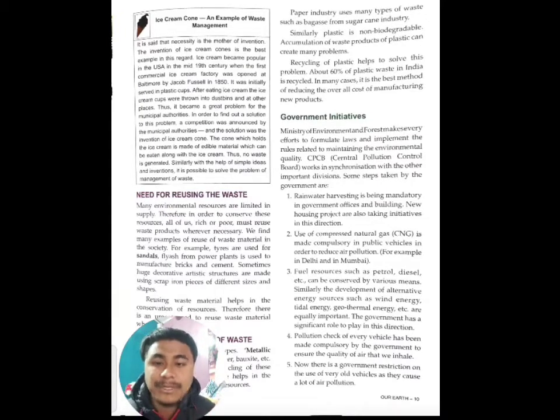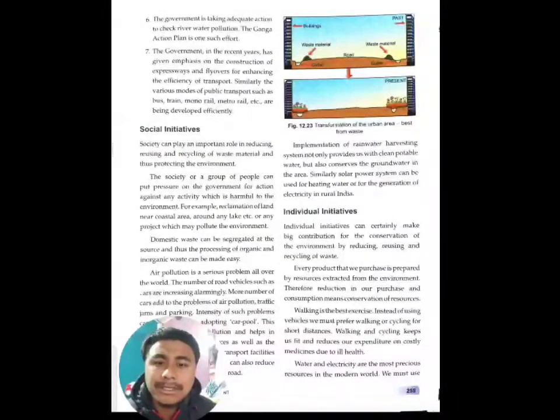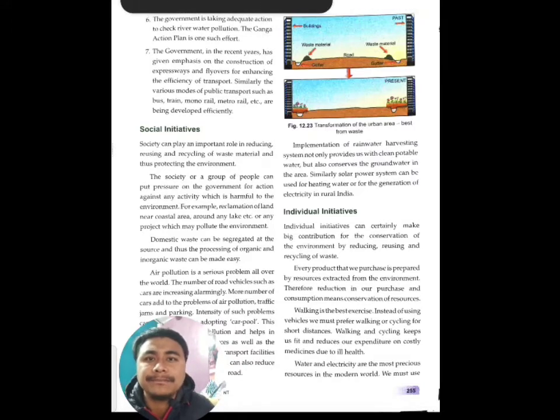So those kinds of things have to be implemented, so that people will become aware and regularly check the pollution level of their vehicles. And now the government has also put restrictions on older vehicles. If a vehicle is more than 15 years old, then you cannot run that vehicle on the road, as it will emit more pollution.